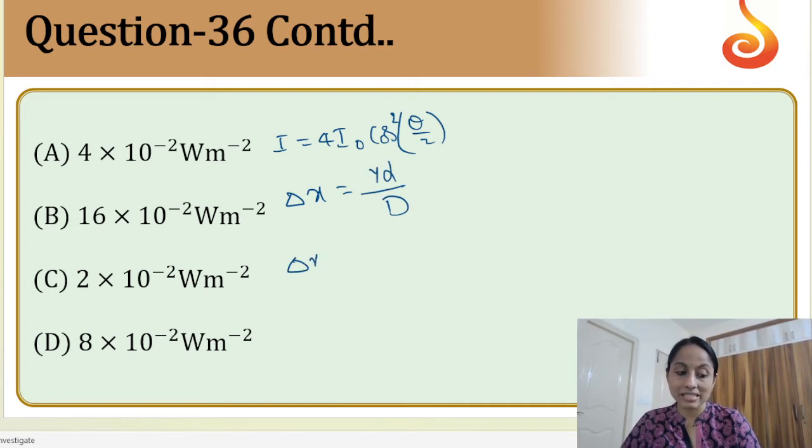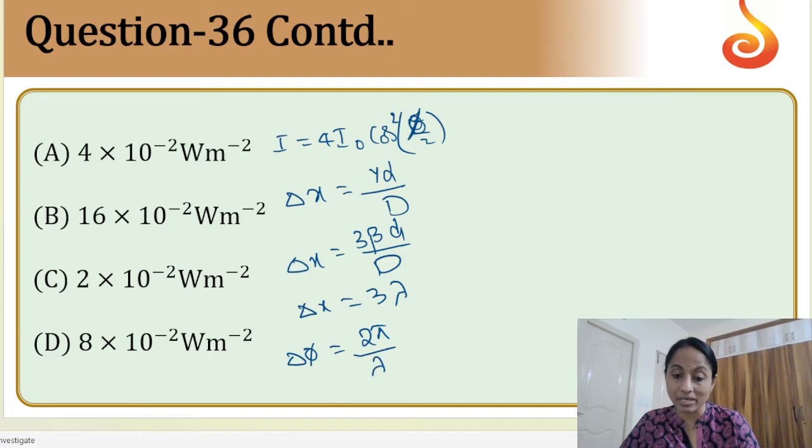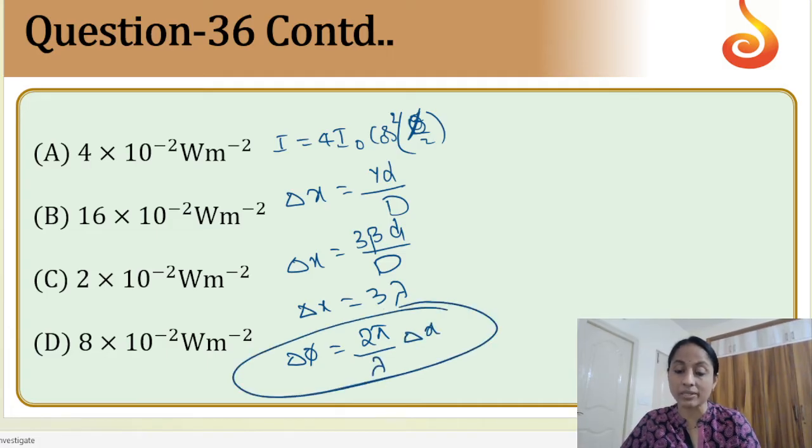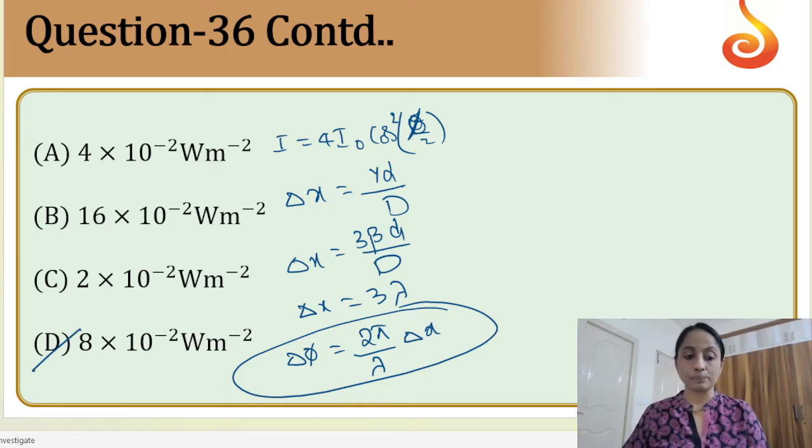So delta x is equal to 3 beta d by capital D. By substituting these values, delta x I will be getting as 3 lambda. From this again, theta or phi, whatever, phi I have to get. So delta phi is equal to 2 pi by lambda into delta x, the formula I will be using. And by solving all these things, I will be getting the answer as 8 into 10 power minus 2.